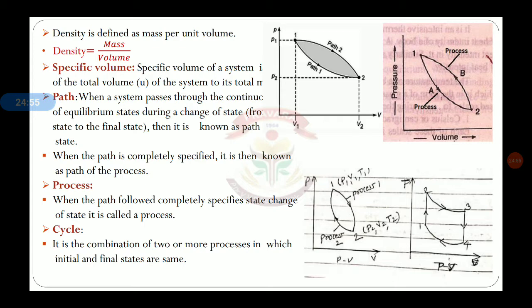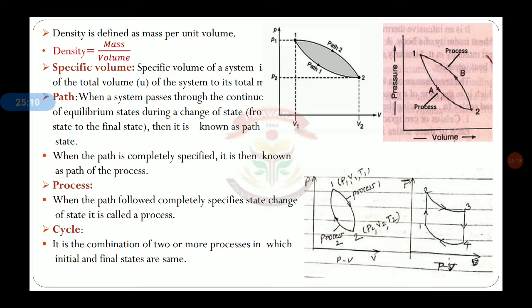Then the specific volume of a system is the ratio of total volume of the system to its total mass.